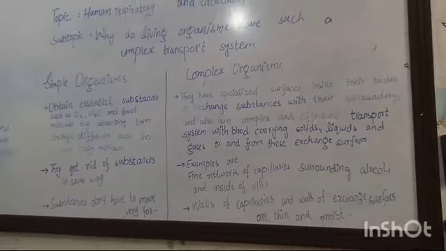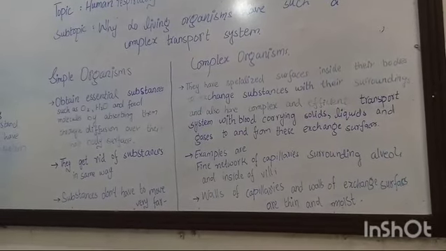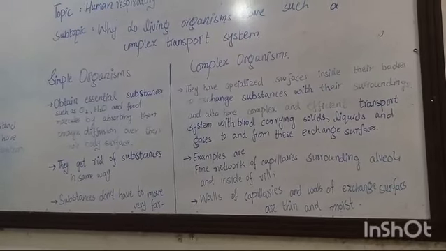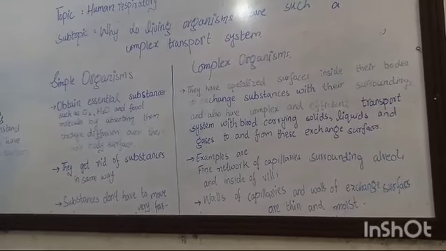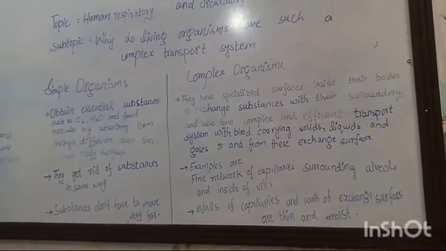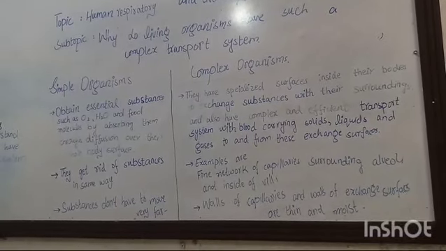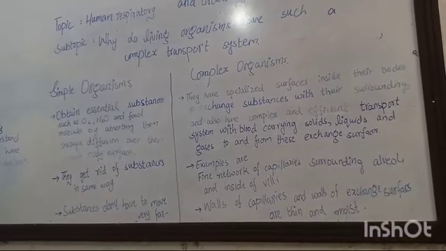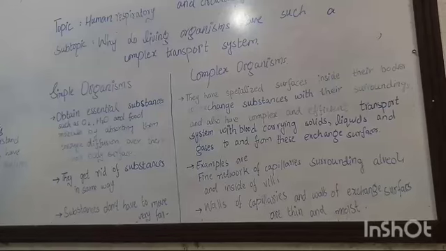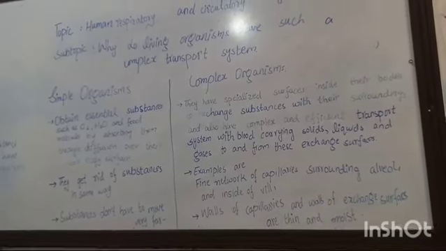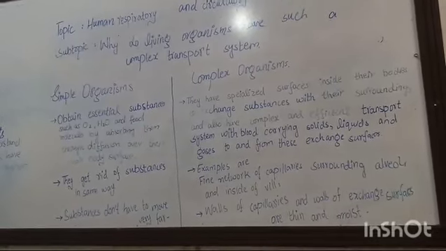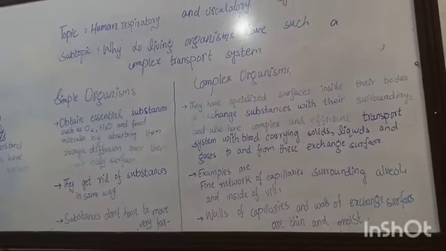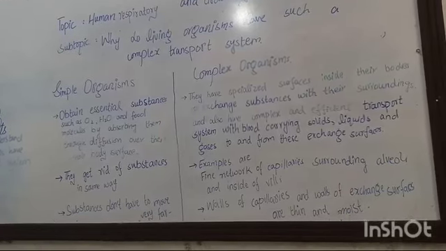organisms. Simple organisms such as single-celled organisms, bacteria, etc. obtain essential substances such as oxygen, water and food that are required for their respiration by absorbing them through diffusion over their whole body surface. What is diffusion, students? The movement of molecules from a higher concentration to a lower concentration is known as diffusion. So simple organisms obtain these substances simply by absorbing them through diffusion over their whole body surface, and they also get rid of substances in the same way.